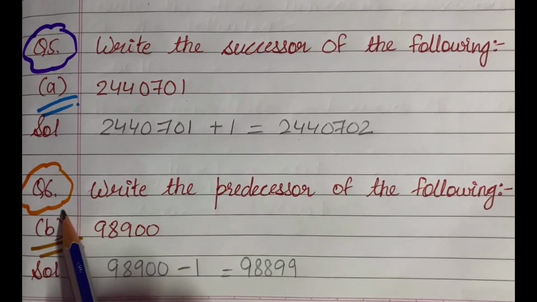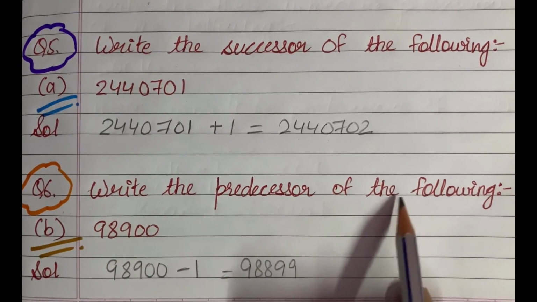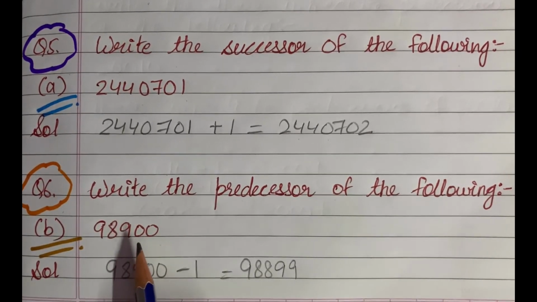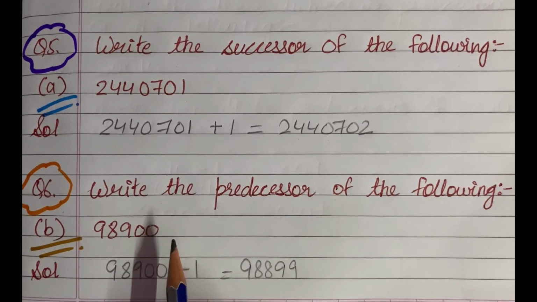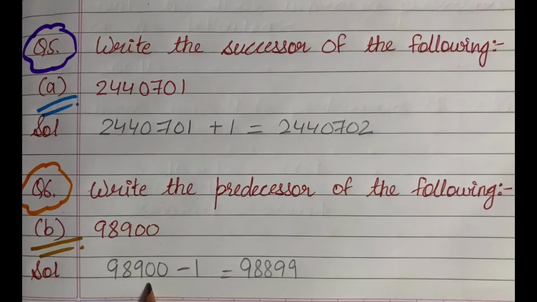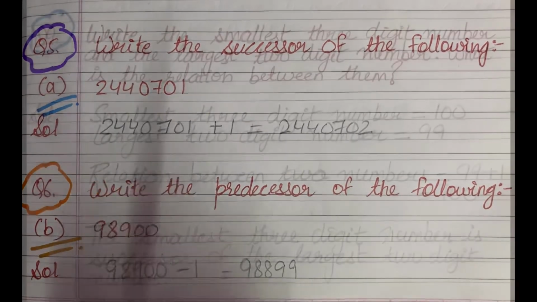Next is question number 6, and question number 6 says write the predecessor of the following, and the B part is 98,900. Now students, you know that on subtracting 1 from the given number we will get its predecessor. So on subtracting 1 from this 98,900 we will get 98,899 as an answer. Hopefully it is also clear to you.